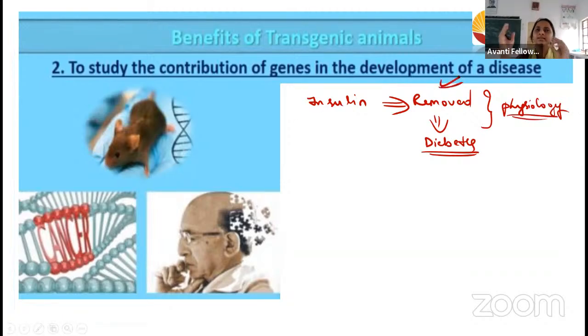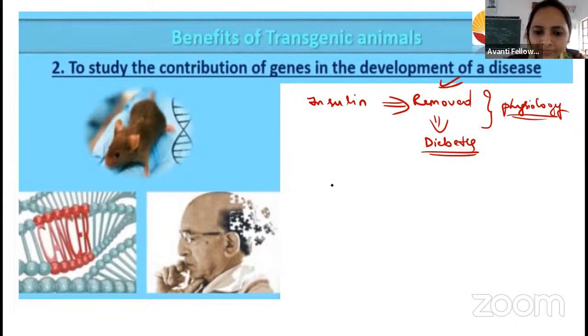For example, I can take some bacteria. I will take this transgenic mice, and I can inject some virus or some bacteria into it, and I can see what symptoms this mice is going to show. And thereby I can study the disease also, right? If it infects humans, it is very difficult, right? So before that, we can inject that into the mice, either the virus or the bacteria. Thereby I can study what symptoms this mice is going to show. Okay. So this is how we will do.